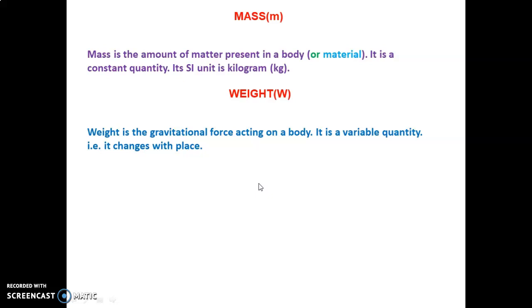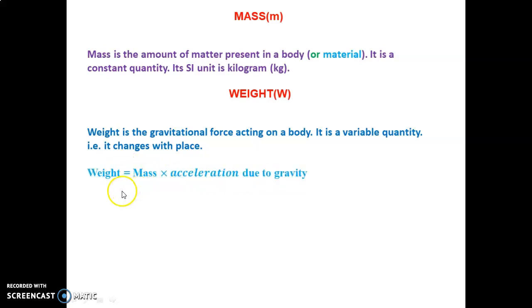Different planets and different stars, the weight is different. Even on Earth, polar region and equatorial region, the weight changes. When the gravitational force changes, the weight changes.